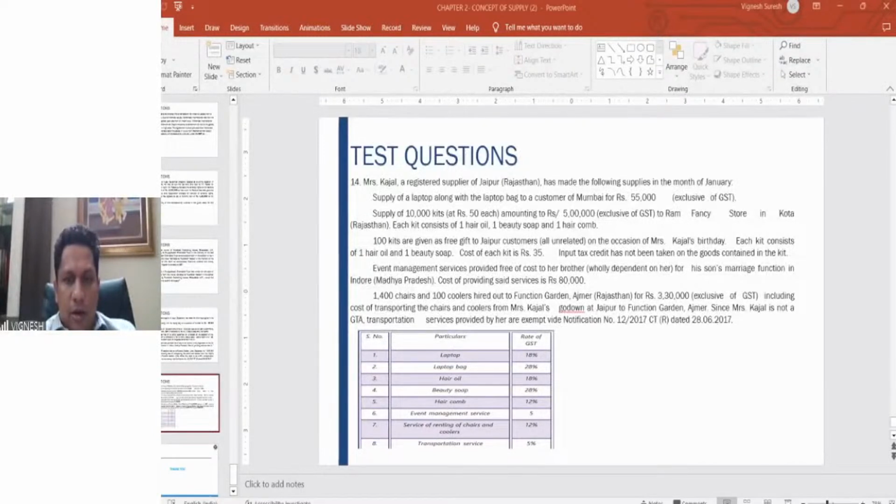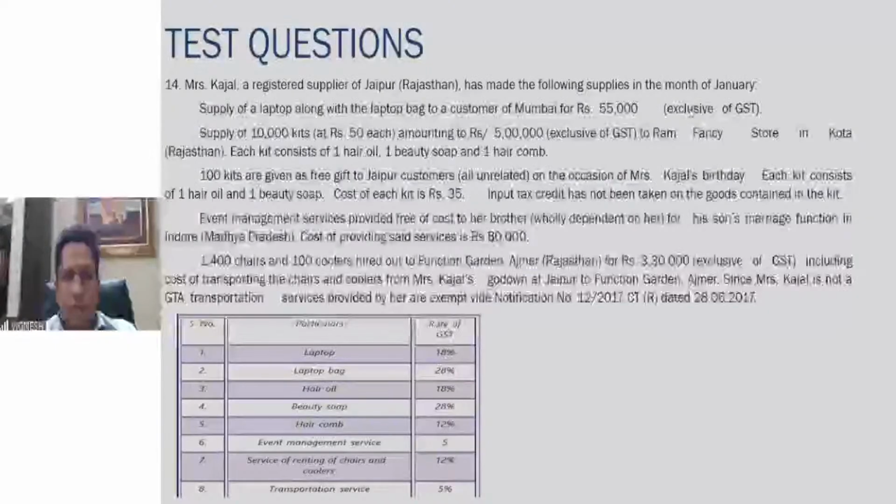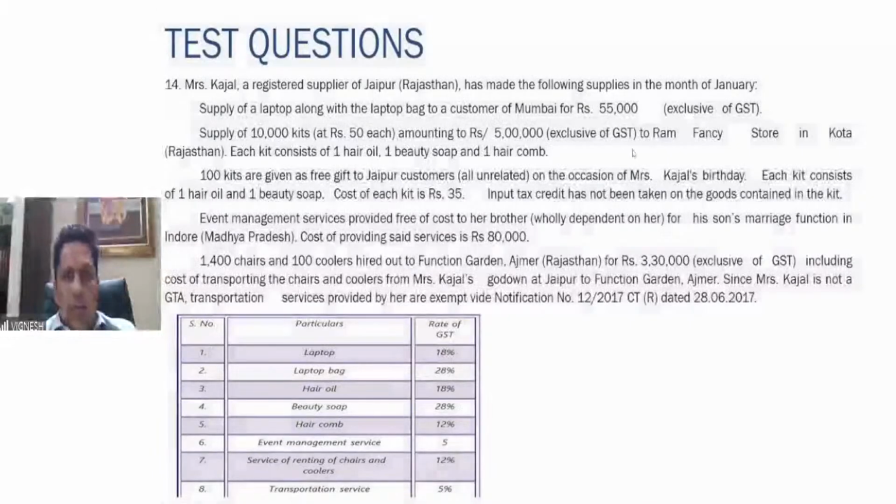Let me look at each case here and let's try to understand what the solution is. First one, supply of laptop along with laptop bag to a customer of Mumbai for rupees 55,000. So here, if you see, is my first fundamental example of composite supply.